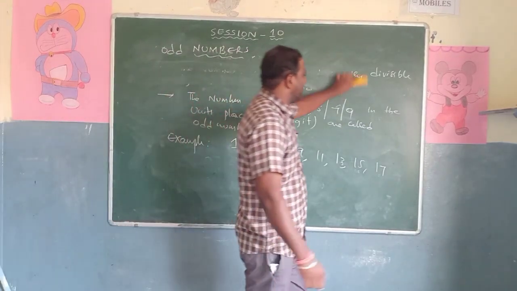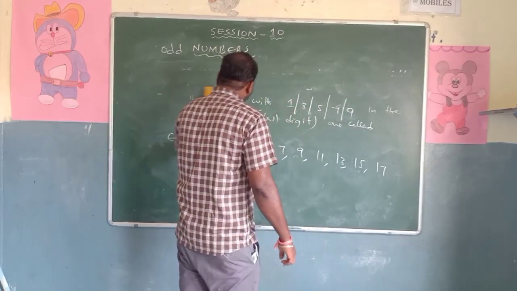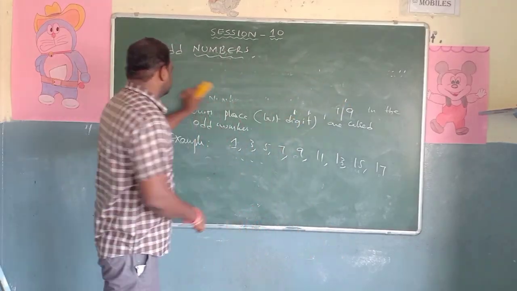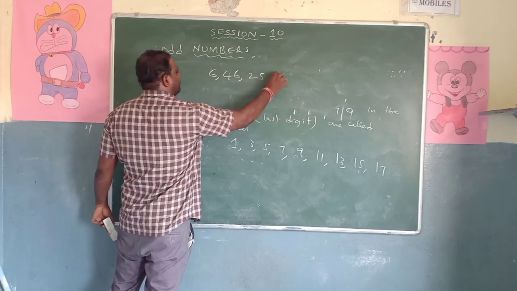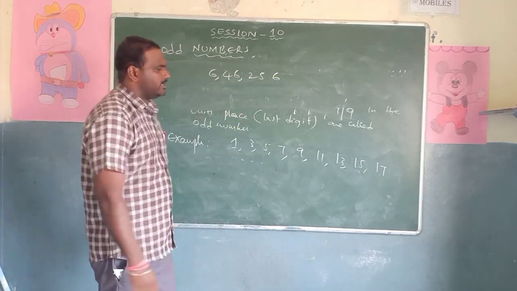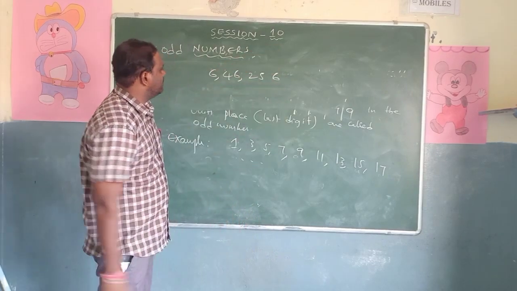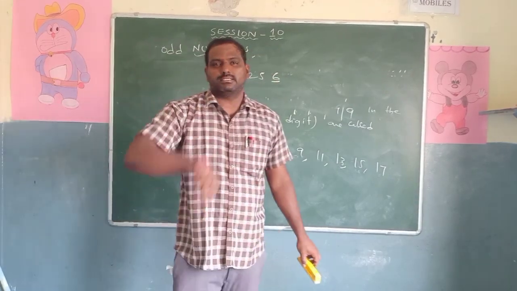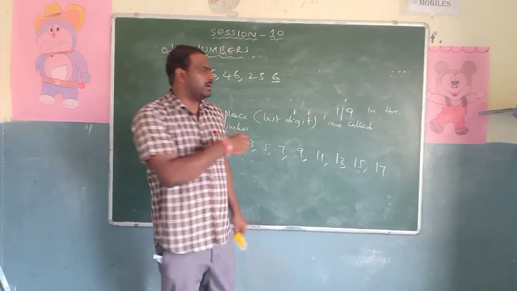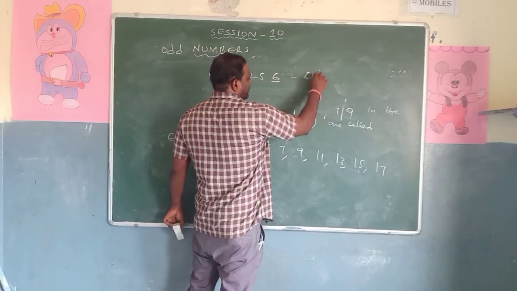Now, we'll go for bigger number, same method. Suppose 6,46,256. Whether it is even or odd. So what we have to do? Just check the last digit. What is the last digit? 6. 6 is even. Yes, simply we have to write it is an even number.